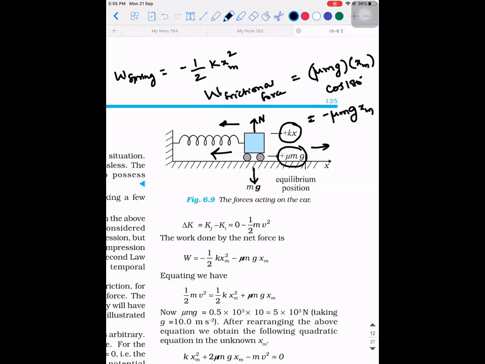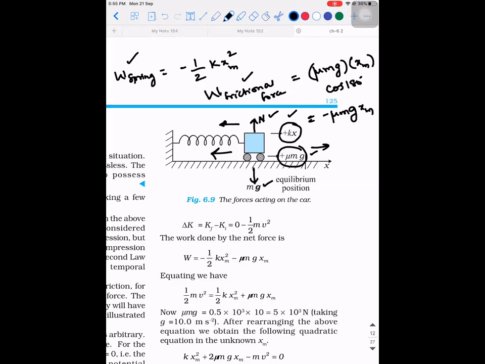So how many forces are actually there on the system? Spring force, frictional force, normal, and mg. So totally how many work done are expected? The number of forces in the system is equal to the number of works done. Okay. So one work done you wrote because of spring, one work done you wrote due to frictional force. What about the other two works done? Work done by normal and work done by mg.